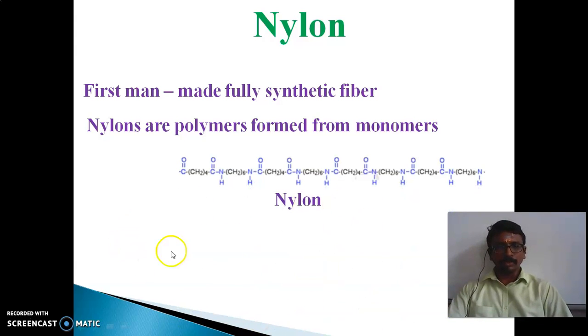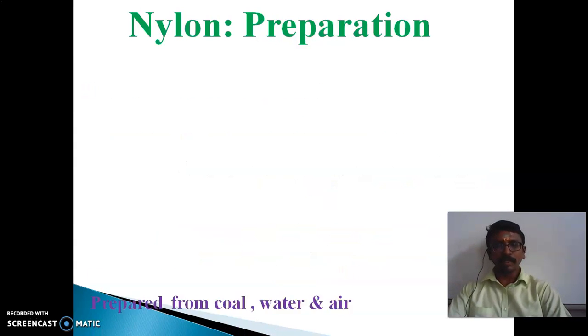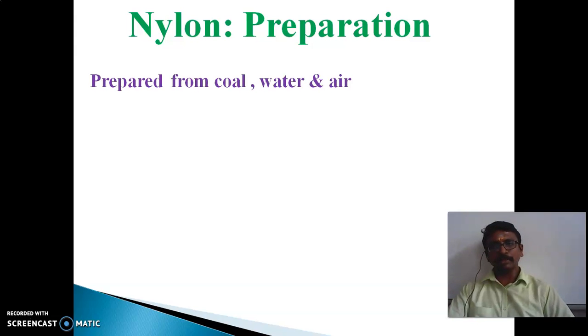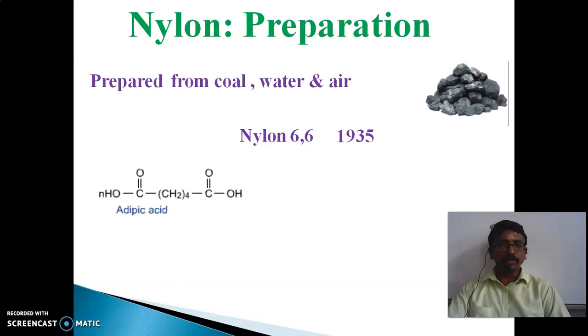So this is the nylon structure, children, and in the nylon structure it has the amide bond, that is CONH. Nylon is prepared from coal, water and air. The first nylon compound, introduced in the year 1935, is nylon 6,6. It has two monomers. For nylon preparation we need two monomers.